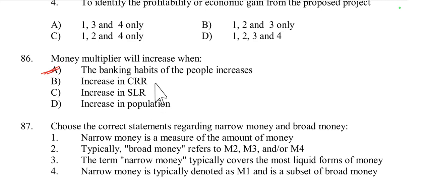But when CRR increases, the money multiplier decreases, or money supply decreases, and when SLR increases, the money multiplier decreases. And with an increase in population, they consume more money, so it also decreases the money multiplier. But when the banking habit of the people increases, it increases the money multiplier. So A is the right option.